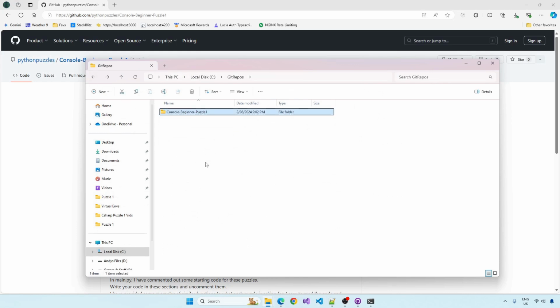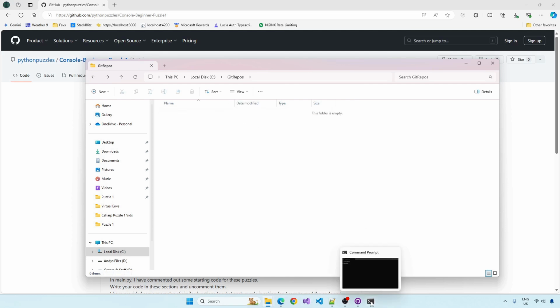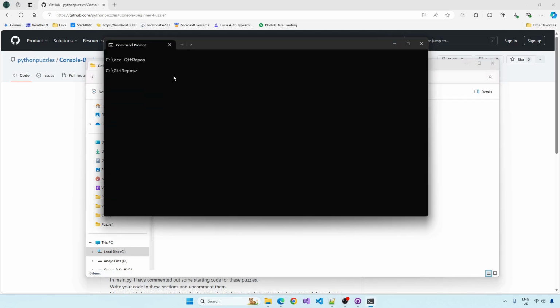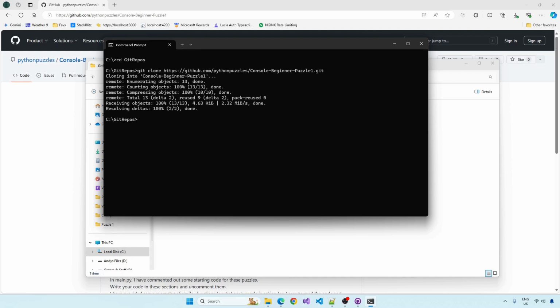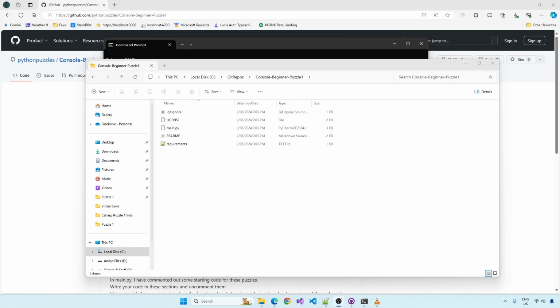I'll quickly demonstrate again how to do this using the command line, so I'll delete this. In the command prompt, and again we have Git installed, I can change directory into the Git repos folder, and I can do git clone, and I can paste that URL in. And if I hit enter, you might be prompted to allow it through your firewall. It downloads it, clones it, and there's the code again in a folder.